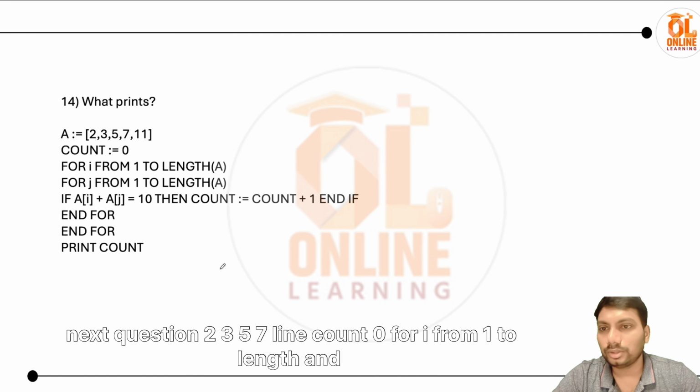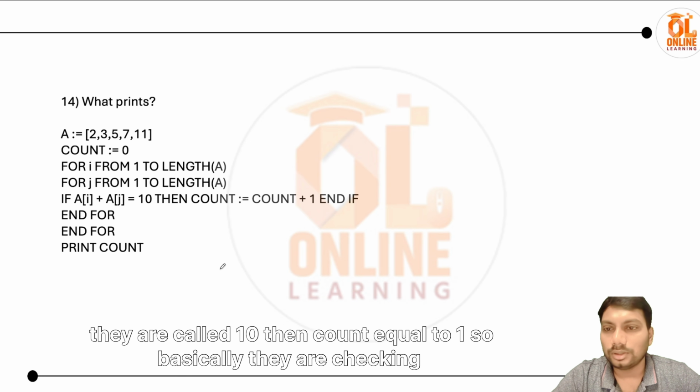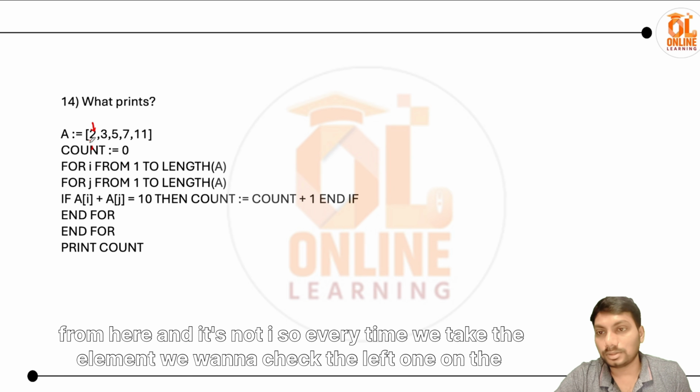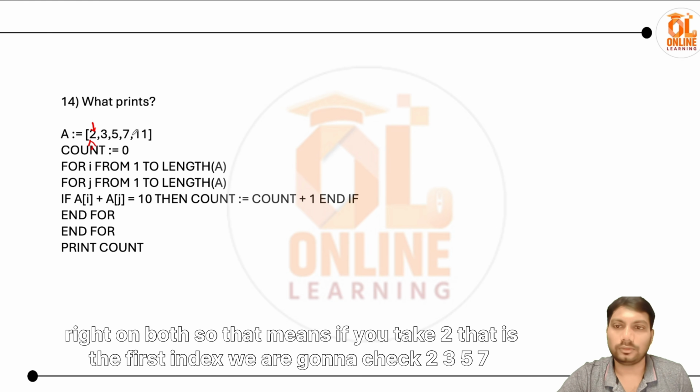Next question: 2 3 5 7 11, count 0, for I from 1 to length, and equal to 10, then count equal to. So basically they are checking the loop. The second loop is also starting from the beginning, and it's not I. So every time we take an element, we want to check the left one and the right one both.